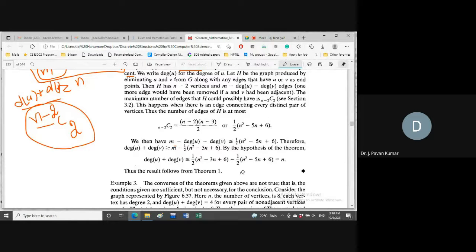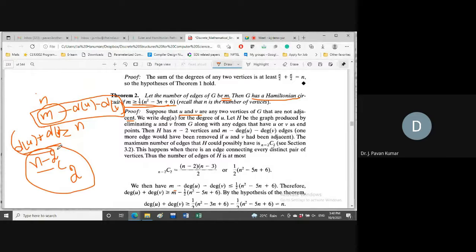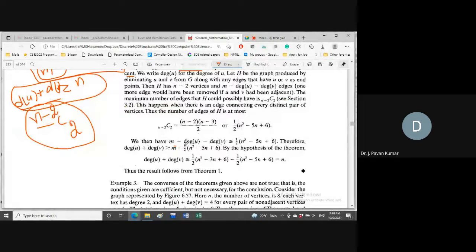Now, according to the first theorem's hypothesis, degree of u plus degree of v is greater than or equal to n. This we know already from the first theorem. So m minus half into n square minus 5n plus 6 is greater than or equal to n.